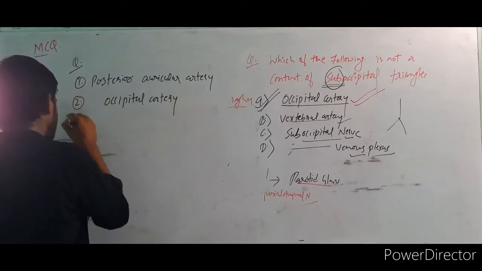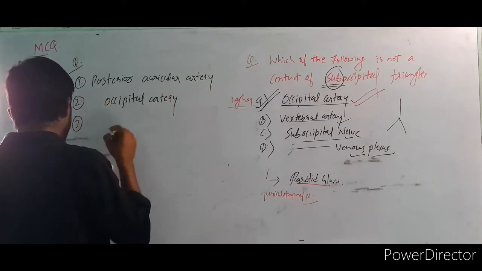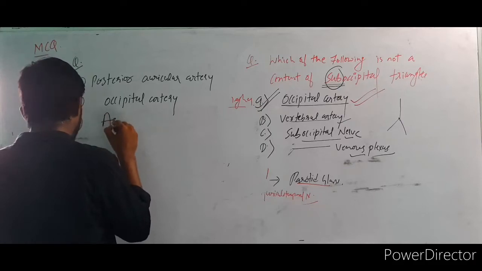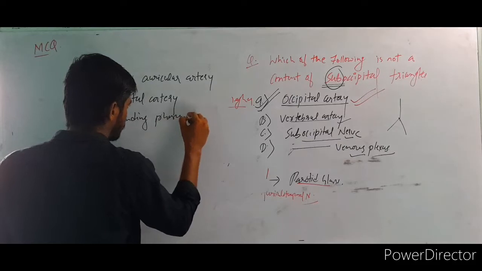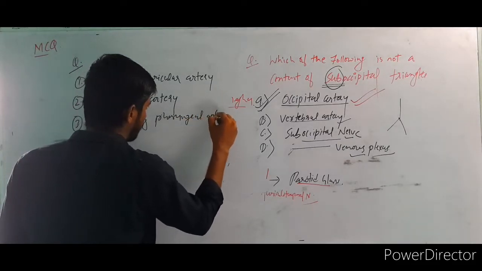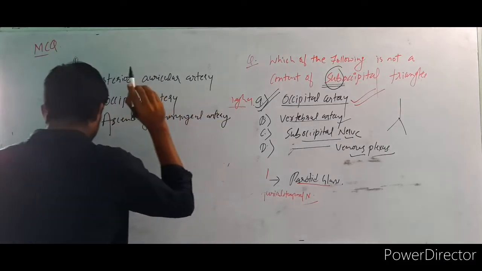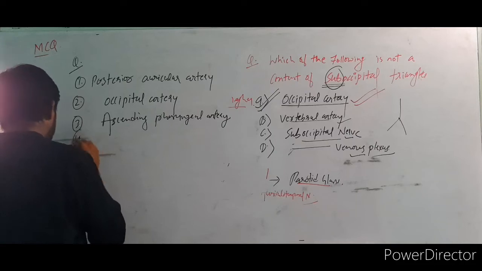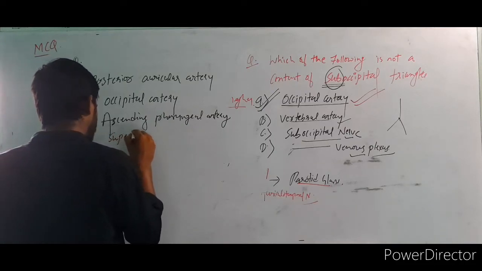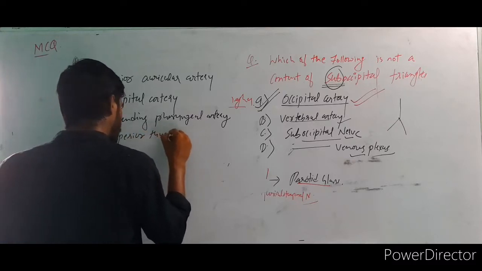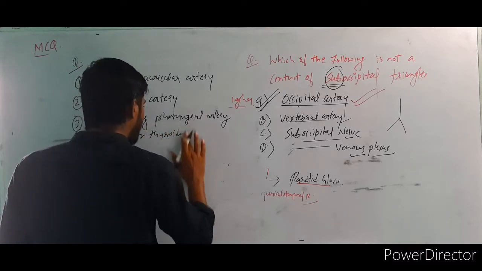Occipital artery. Third thing is ascending pharyngeal artery. And fourth is superior thyroid artery.